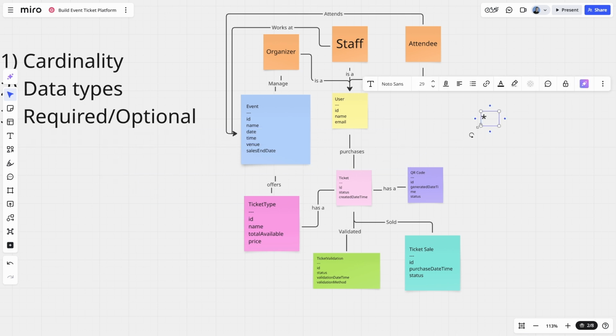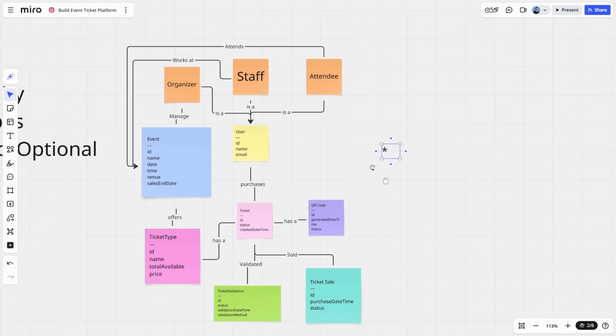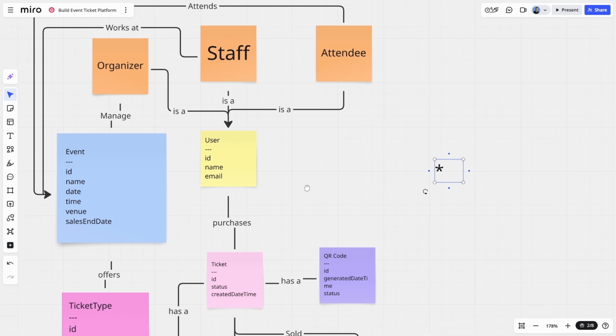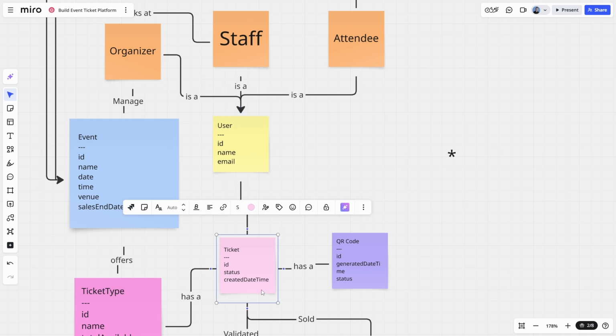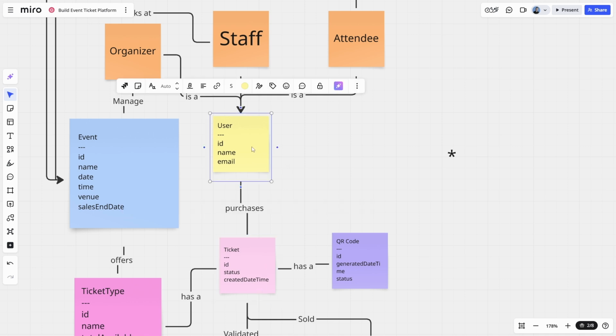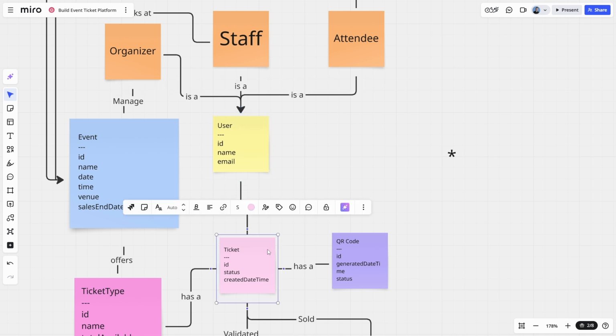Okay, so let's now move on to cardinality. With cardinality, we're basically adding more information on the relationship. A relationship comes in two parts. We have a user here and we have a ticket. We're going to specify, in the case of the user, can a user have one ticket or multiple? And then the inverse: for each ticket, is there one user associated with it, or no users, or many users? We can define that all here.